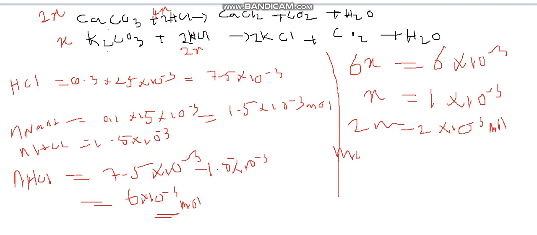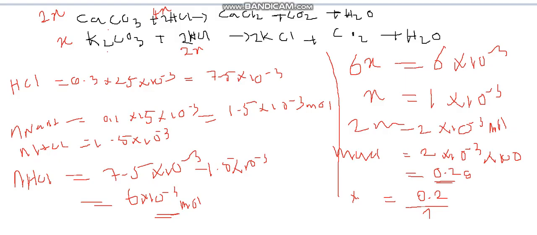Now we'll find the mass of calcium carbonate. Mass is moles into molar mass. Molar mass of calcium carbonate is 100. So moles is 2 into 10 power minus 3, molar mass is 100. That means 200 into 10 power minus 3, which is 0.2 grams. Now mass percentage is mass of calcium carbonate 0.2 gram over 1 gram total into 100. You can see 20%. The answer of 20% comes perfectly, but here the molar mass details were not given. Therefore, this question was given full marks for the year 2024. But the answer is there, 20%, third answer.